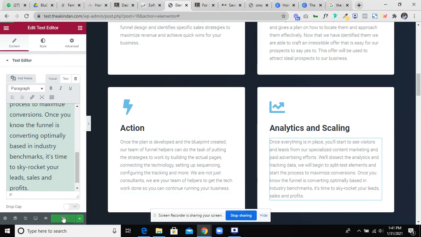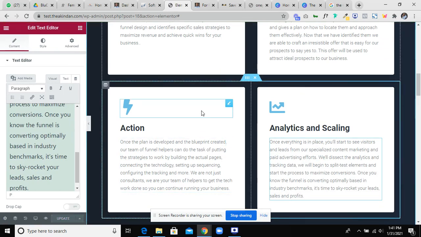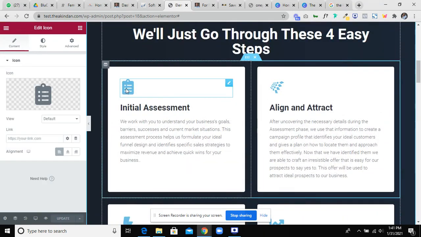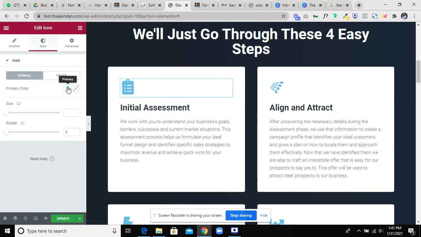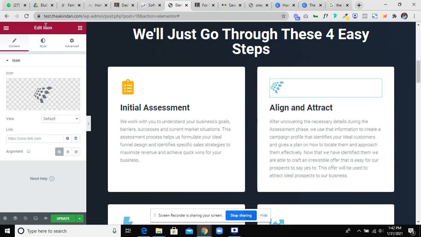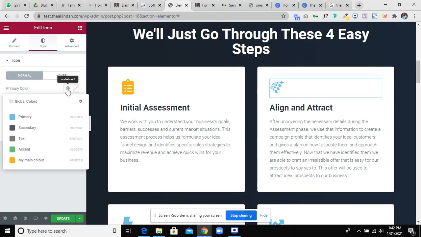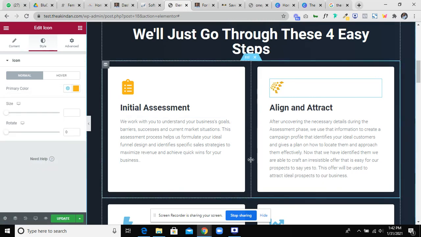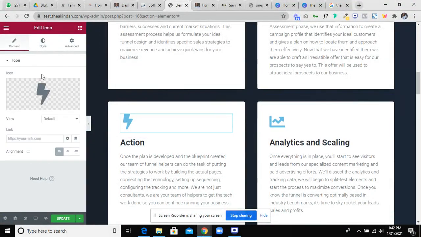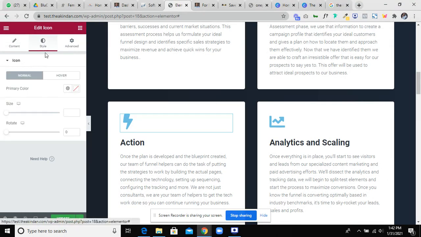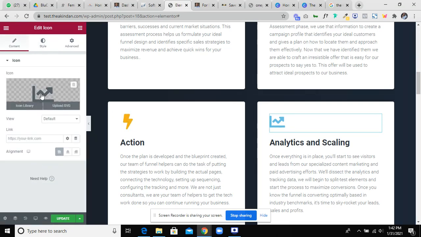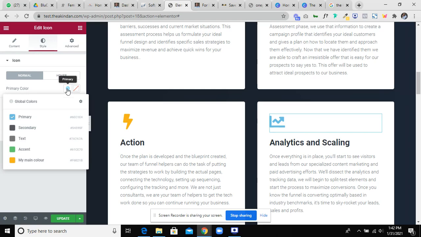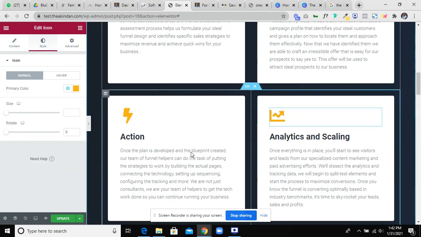Once I'm done, I click on update so that I won't lose that. So the next thing I'm going to do is to adjust the color of my icon. I'm going to click on style, click on global color and make it my main color. So click on this as well. Click on style, click on global color. Make this my main color. And I'll click on this. I'll click on style. So you can change the icon if you want to, and you can add your own color. And there I have it.